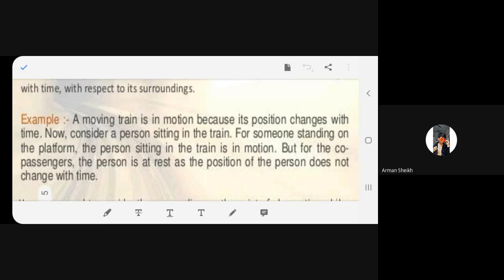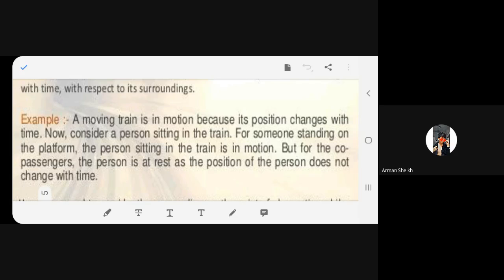Now consider a person sitting in the train. For someone standing on the platform, the person sitting in the train is in motion, but for the co-passengers, the passenger is at rest, as the position of the person does not change with time.